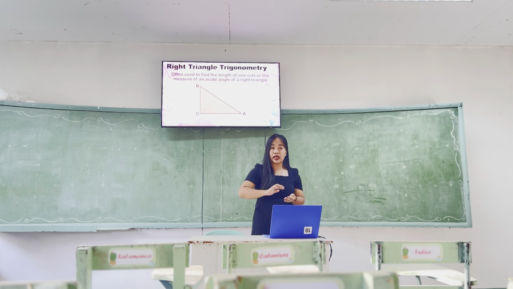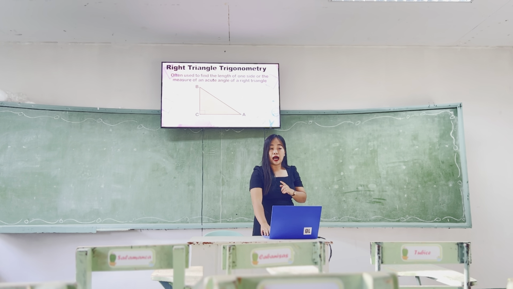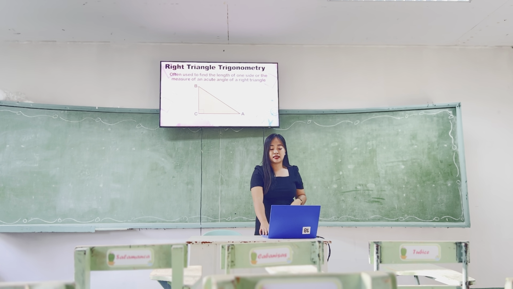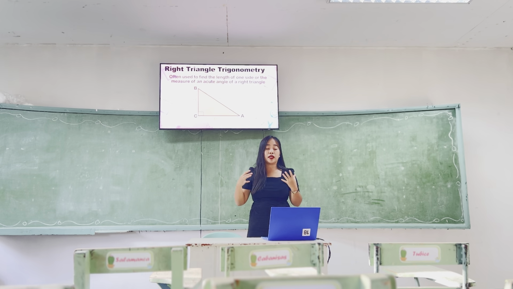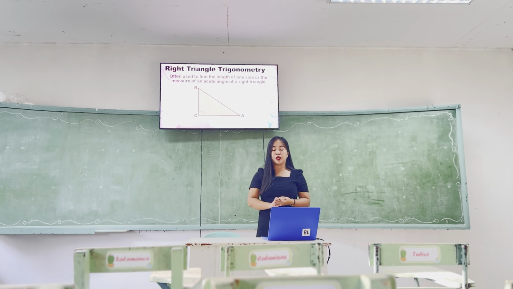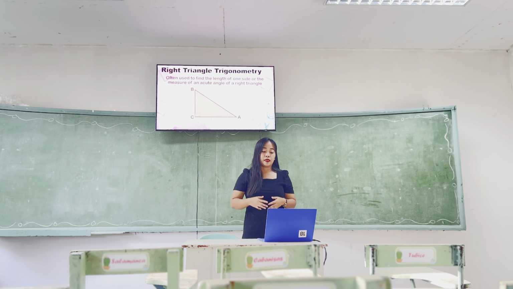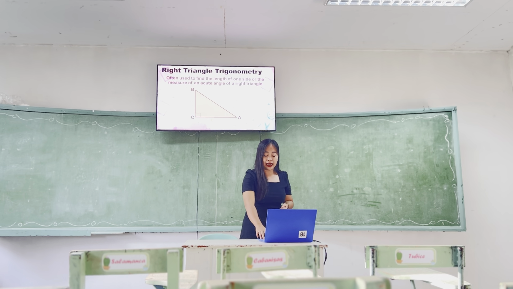The opposite side of angle C is what we call side C. The opposite side of angle A is side A. The opposite side of angle B is side B. We also have here a symbol which is what we call angle theta. Everybody say angle theta. Very good. Angle theta is also what we call the reference angle. The reference angle is one of our bases to consider in identifying the different parts of a right triangle.